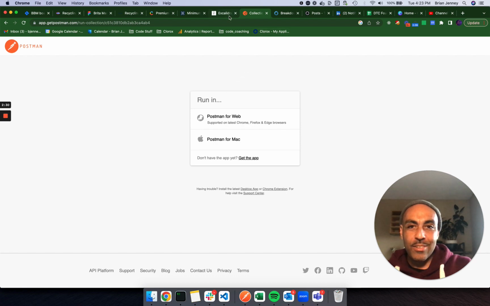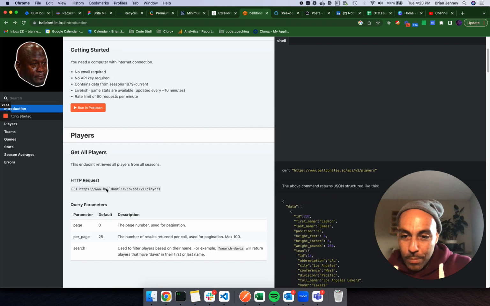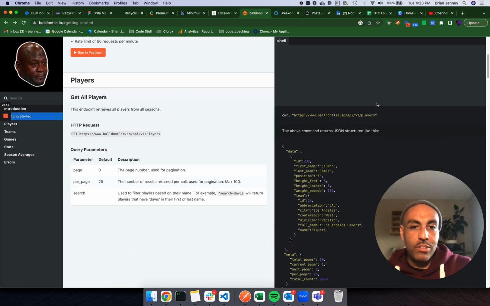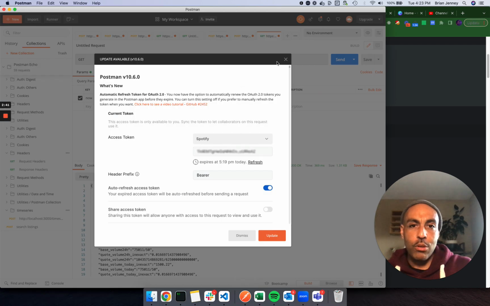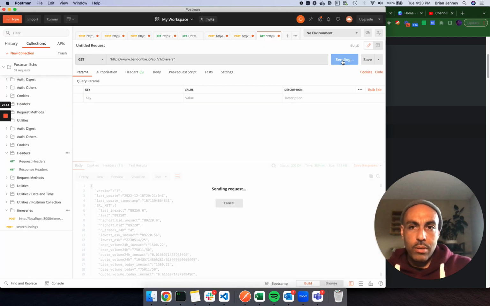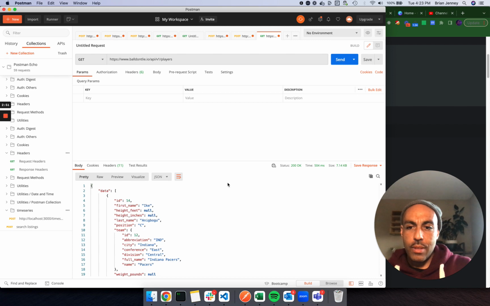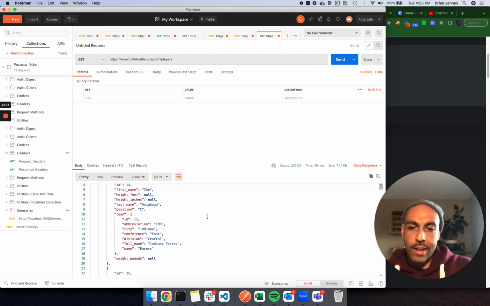Okay, let's go back to what's going on here. Get all players. Okay, cool. So this is actually pretty interesting. So we get all players, and I am actually going to run this in Postman. I'm going to go in Postman real quick, make sure this actually works. Boom. And take out the quotes, of course, because that's silly. What was I thinking? Bingo! We got some information.